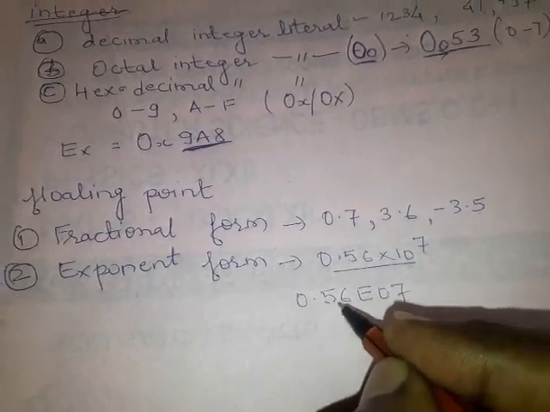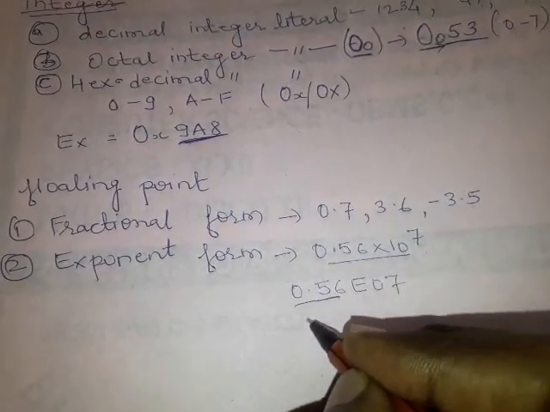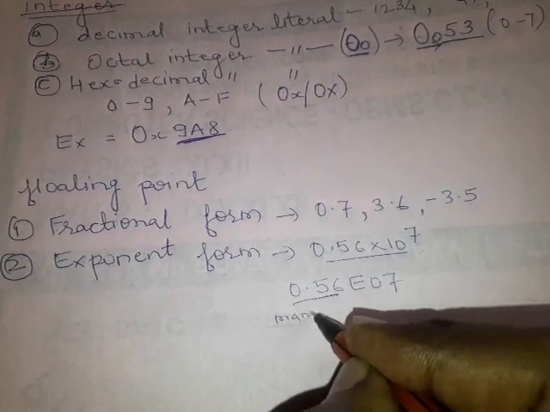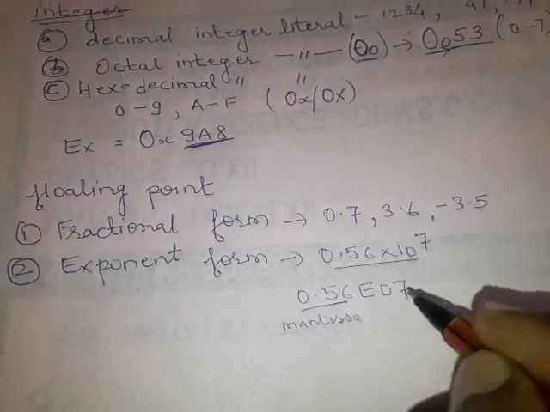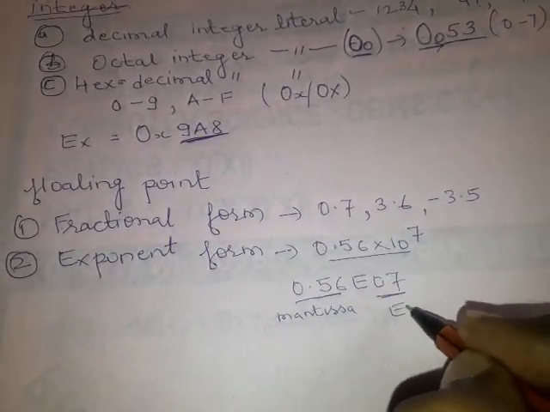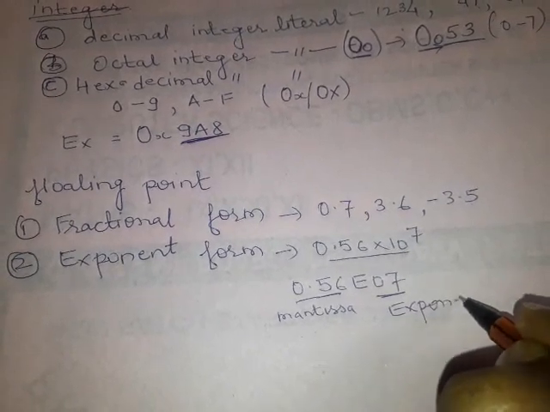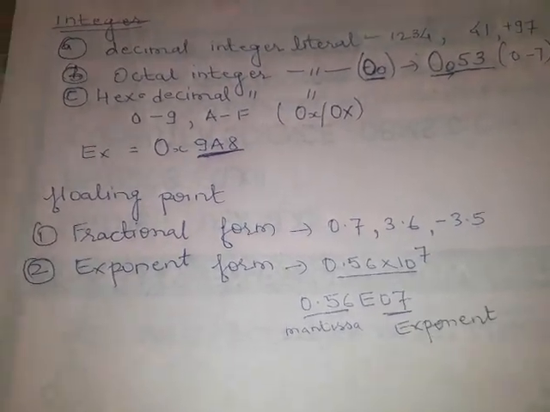This part is called the mantissa and this part is called the exponent. So these are the various types of floating point numbers.